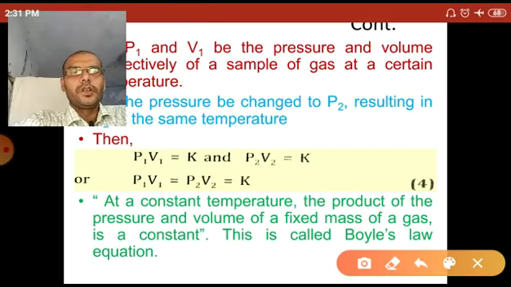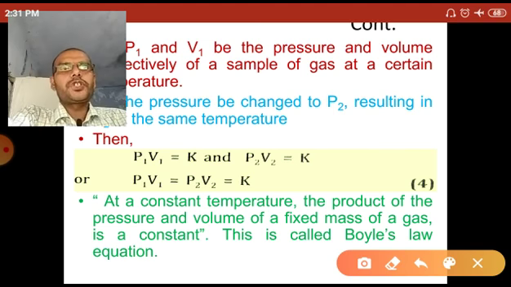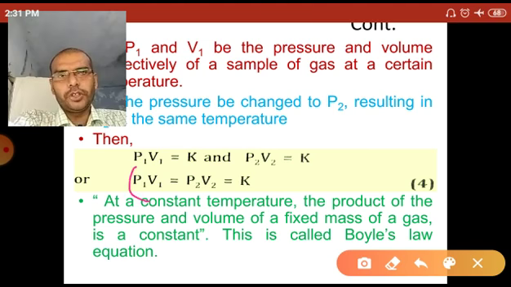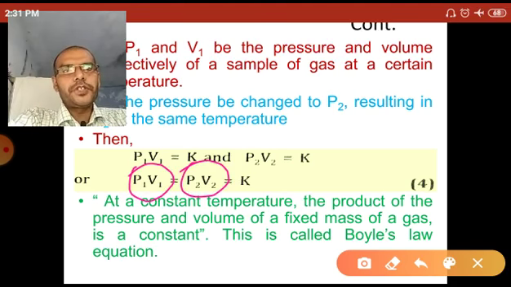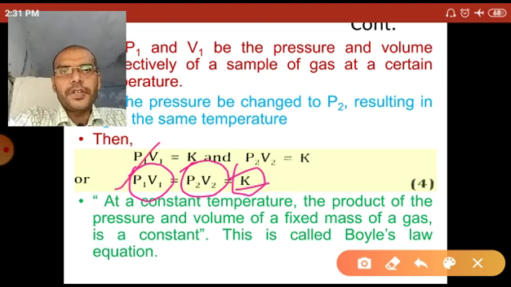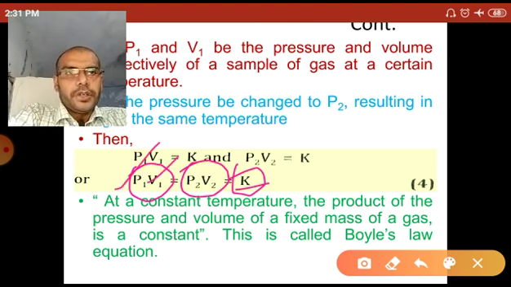Now it means that at a constant temperature, the product of pressure and volume of a fixed mass of a gas is constant.